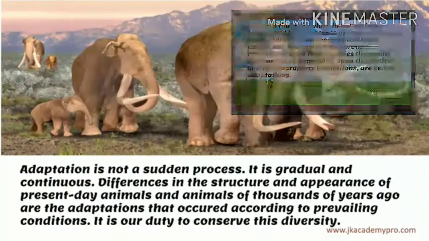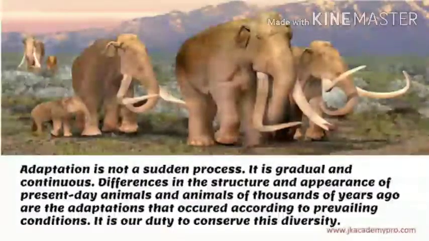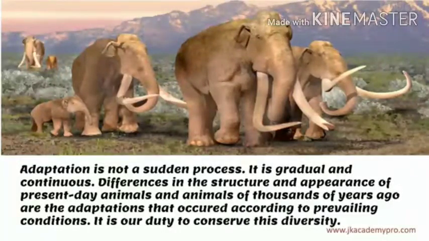Now, always remember students, adaptation is not a sudden process. It is gradual and continuous. Means it takes many years for the changes to be seen in the animals or plants. Differences in the structure and appearance of present-day animals and animals of thousands of years ago are the adaptations that occurred according to prevailing conditions.